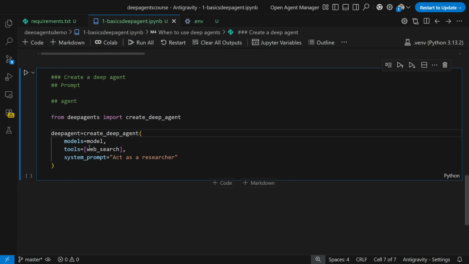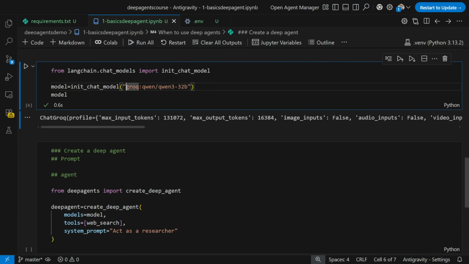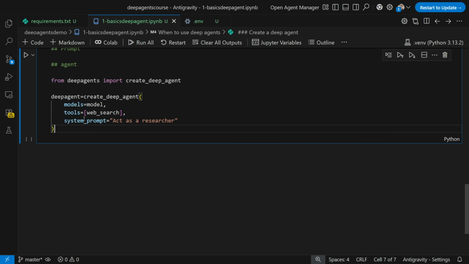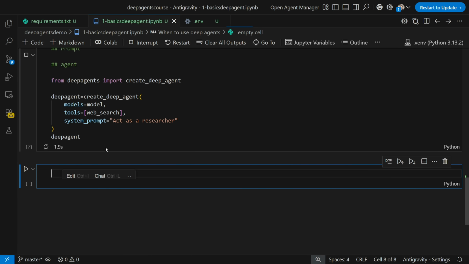See, there are various ways to create this model. You can use init chat model, you can specify OpenAI, you can specify Google Gemini models, or you can also use ChatGroq, ChatOpenAI, or ChatGoogleGenerativeAI, any one of them. And then you can specify it over here. Now I will just go ahead and create my deep agent. Let's see what we will be getting.